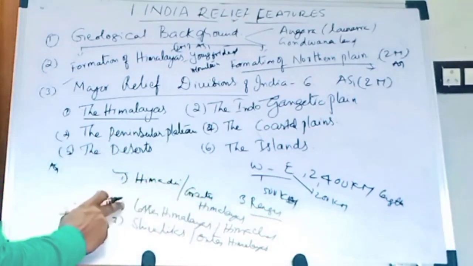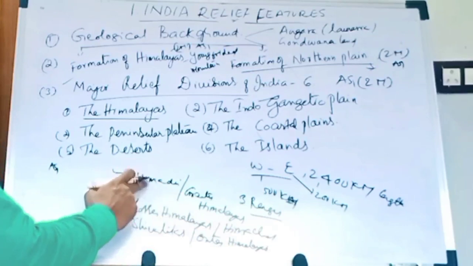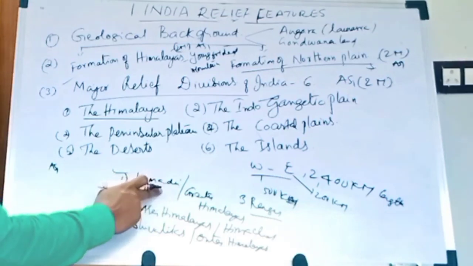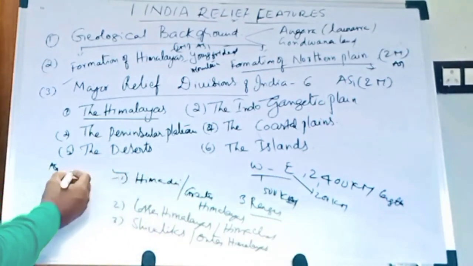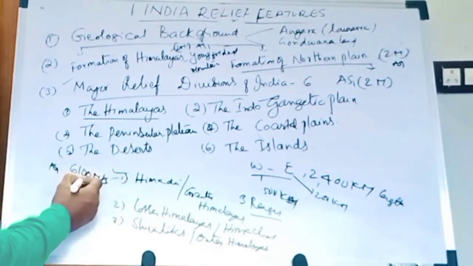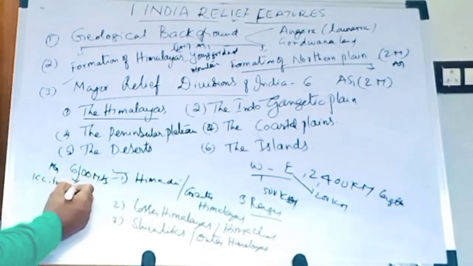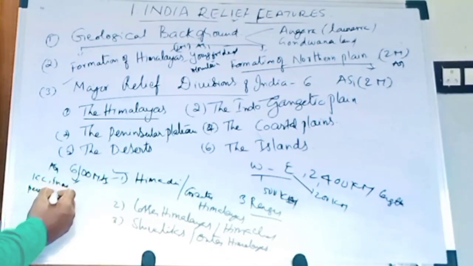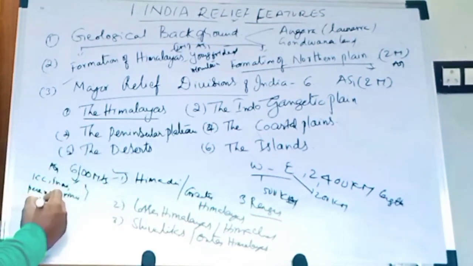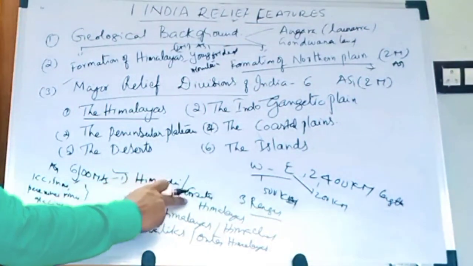One is Himadri or Greater Himalayas. Second one, Lesser Himalayas or Himachal. Third one, Shivaliks or Outer Himalayas. So Himadri is the northernmost part of the Himalayas. Here the characteristic features are peaks and ranges of 6,100 meters height. And here there are ice, snow and perennial rivers. Perennial rivers are also there in the Himadri, and glaciers also. So these are the characteristics of the Greater Himalayas or Himadri.